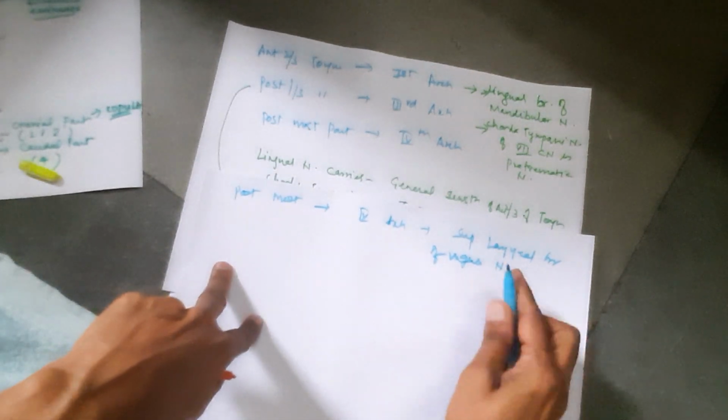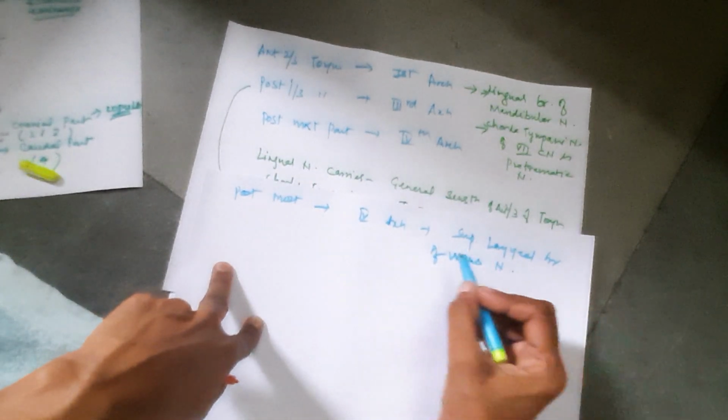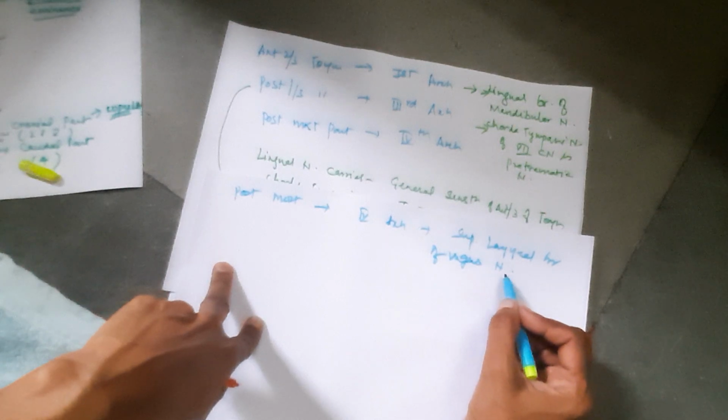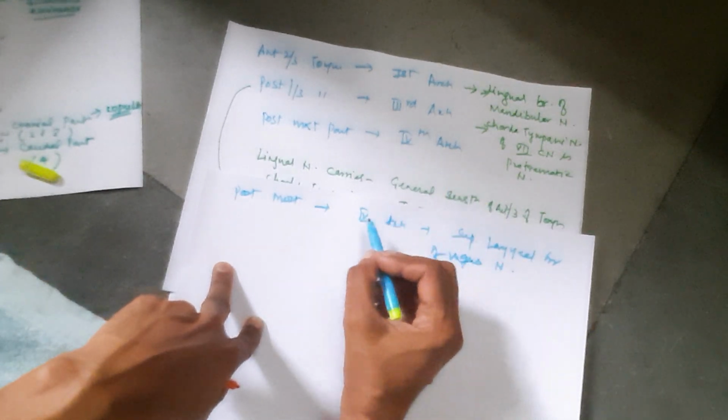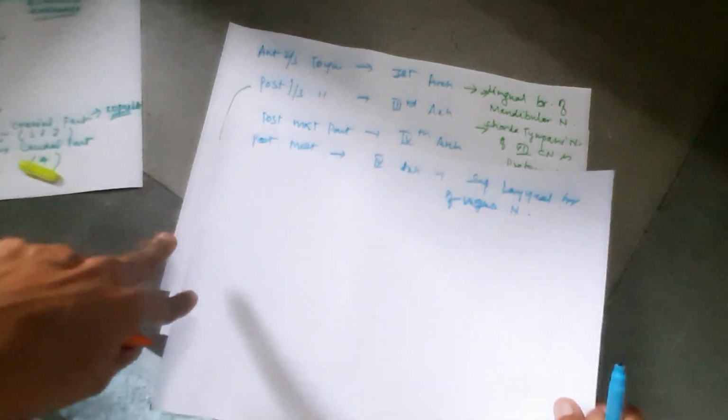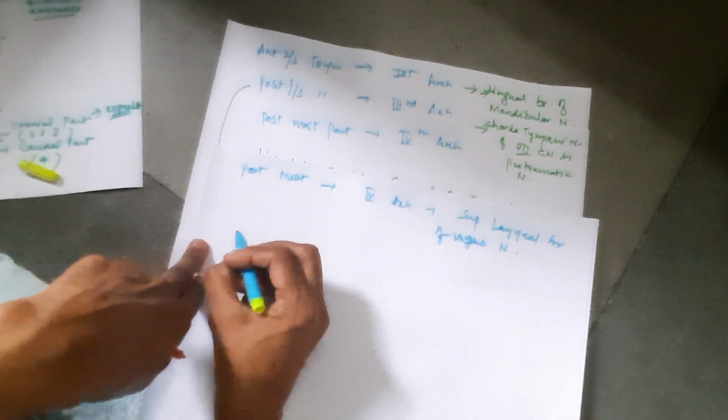Okay, so the posterior most part of the tongue is supplied by the superior laryngeal branch of the vagus nerve, because it is the nerve of the fourth arch. Now we come to the muscles of the tongue.